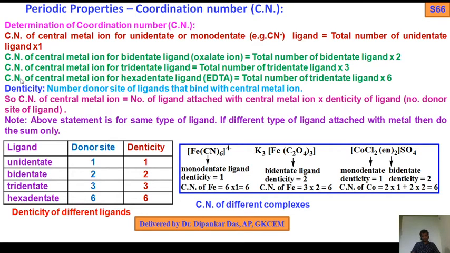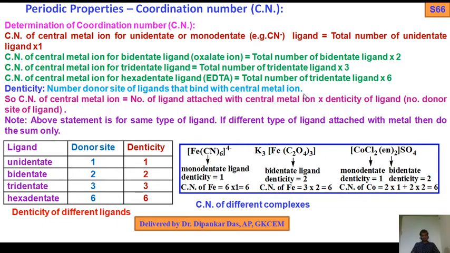Similarly, the coordination number of the central metal ion for tridentate ligands is the total number of tridentate ligands times 3, and for hexadentate ligands times 6. Now denticity is the number of donor sites of the ligand, as I told you already, the number of donor sites of the ligand that bind with the central metal ion.